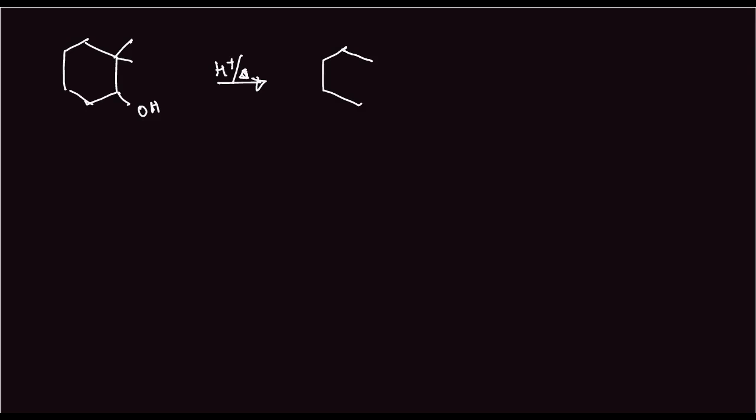The carbocation will form at this position plus this and this. Now this methyl group will come here and it will form this. This methyl, this is the migration part of this. This is the methyl, and there is a hydrogen here as well, and there are hydrogens here as well.